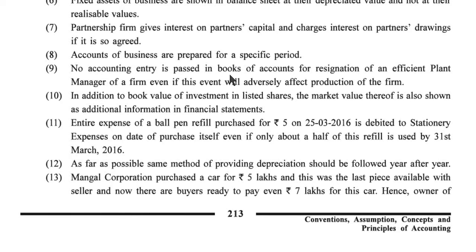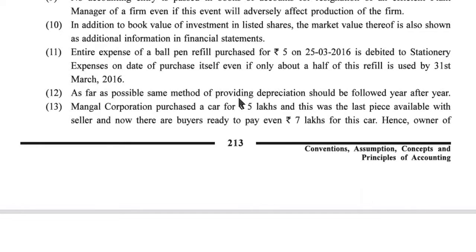Ninth one, no accounting entry is passed in the books of accounts for resignation of an efficient plant manager of a firm even if this event will adversely affect the production of the firm. 10th one, in addition to book value of investment in listed shares, the market value thereof is also shown as additional information in financial statements. 11th one, entire expense of a ball pen refill purchased for rupees 5 on 25 March 2016 is debited to stationery expense on date of purchase itself, even if only about half of this refill is used by 31st March 2016. 12th one, as far as possible, same method of providing depreciation should be followed year after year.